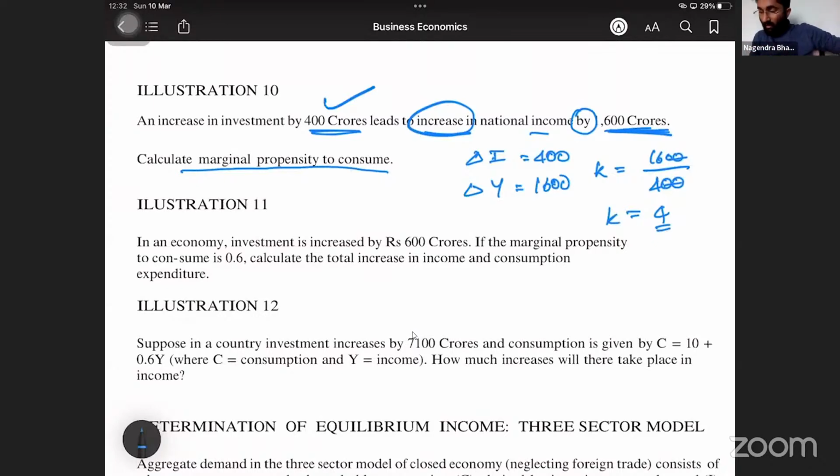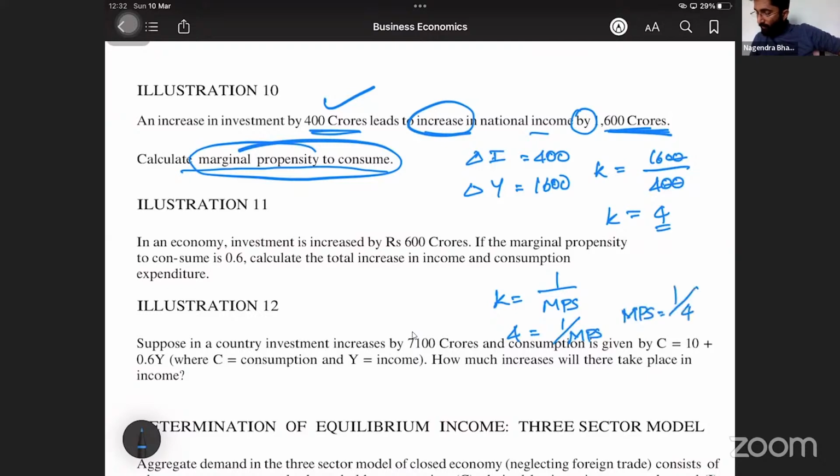Now what is asked? Calculate the marginal propensity to consume. K is equal to 1 divided by MPS. Now I have 4 is equal to 1 divided by MPS. That means MPS is equal to 1 divided by 4. The answer is 0.25. If MPS is 0.25, then what is MPC? 0.75. This is illustration number 10.